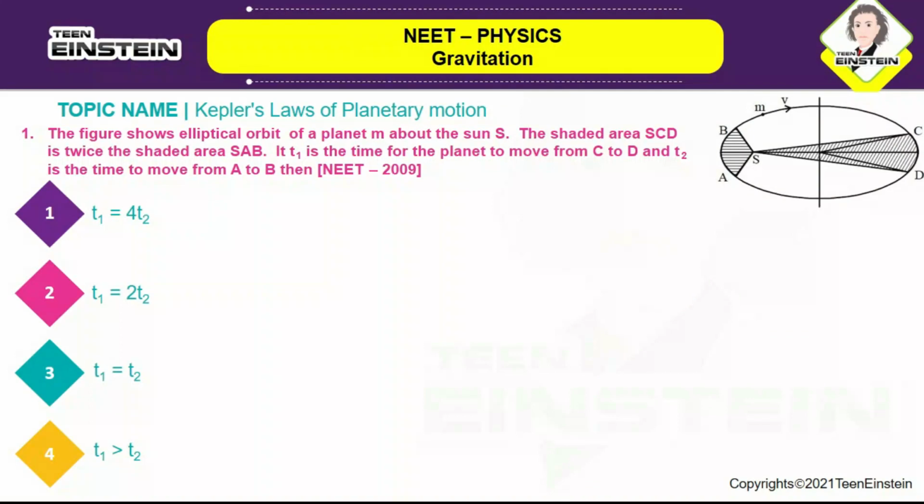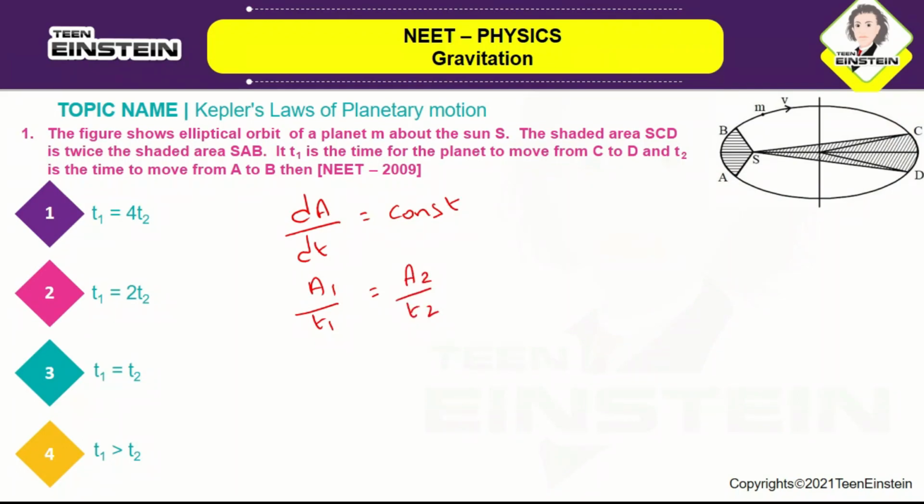Here they have given a figure where you can see a planet M, and S is the sun, and the planets revolve around the sun in an elliptical orbit. Based on Kepler's law of areas, the areal velocity is a constant, so dA by dt is equal to a constant. So A1 by t1 is equal to A2 by t2.